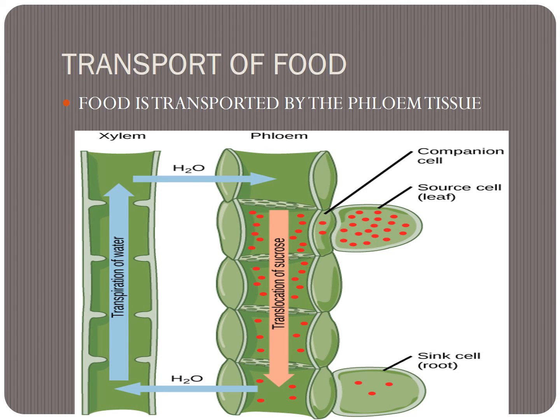Next we have transport of food. Already we studied phloem tissue. Food is transported by phloem tissue. The sieve tube transports food with the help of companion cells. Companion cells provide the energy for transport. Food is transported in the form of sucrose. Everybody see the picture.